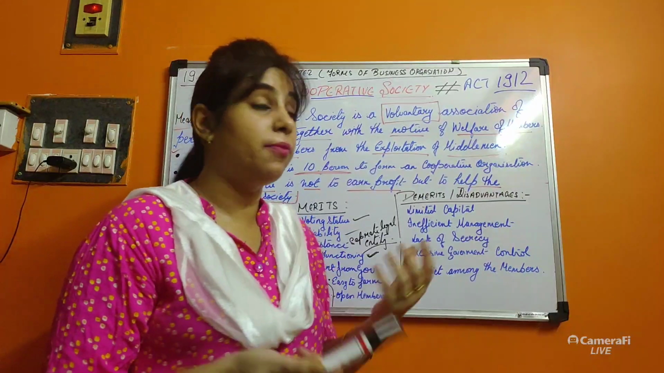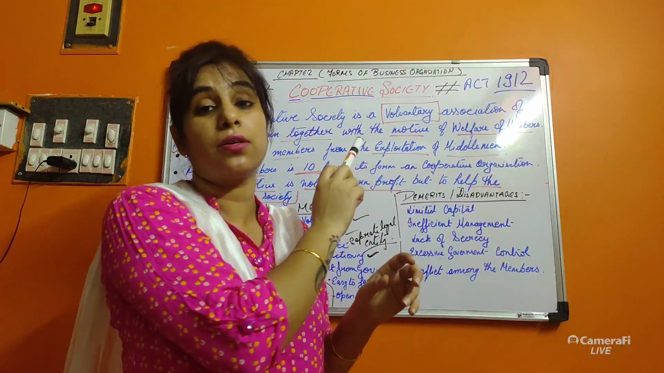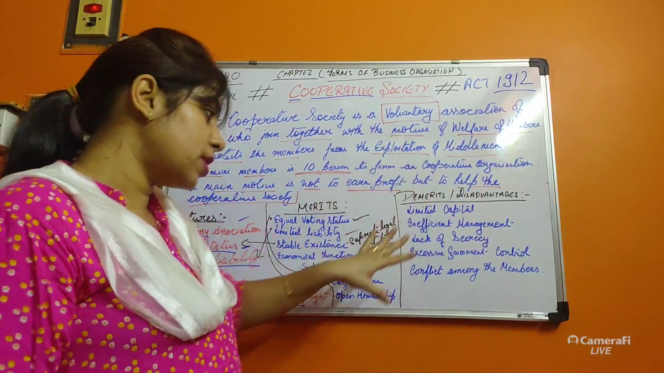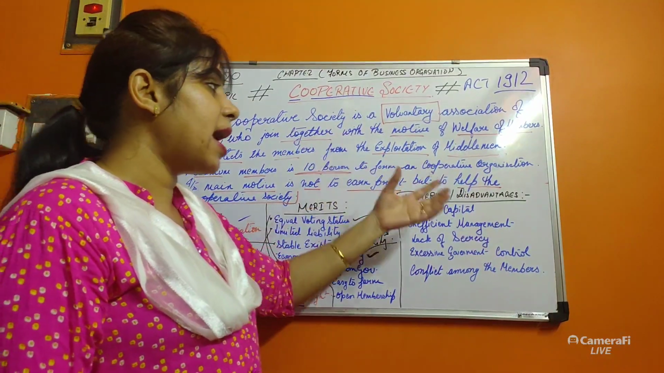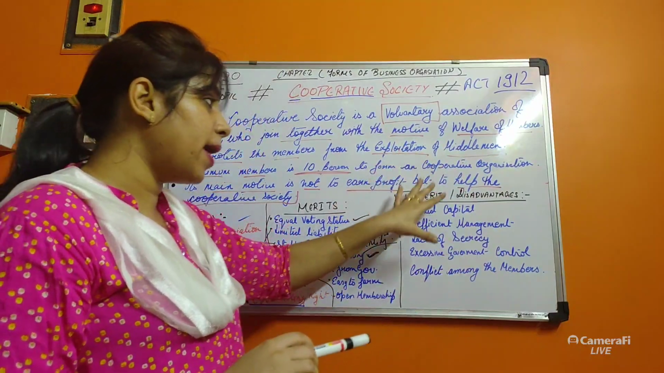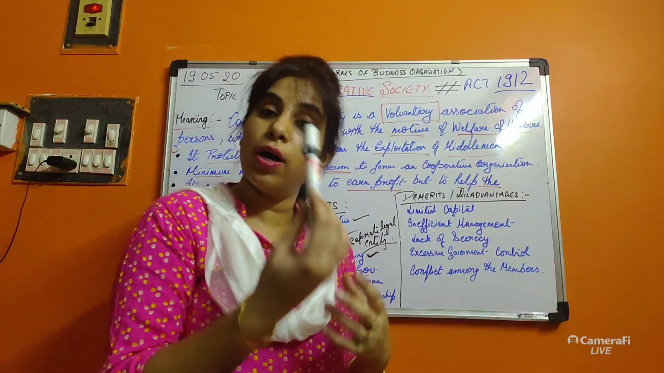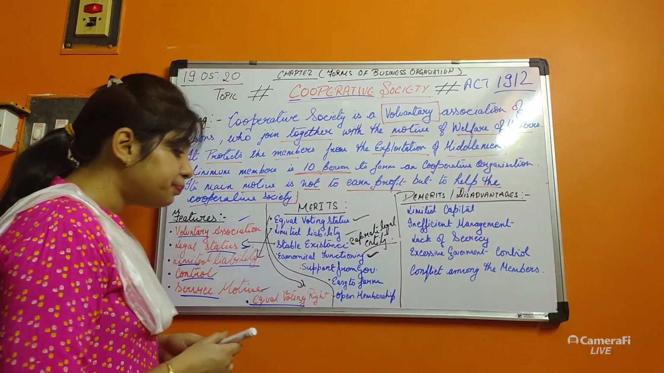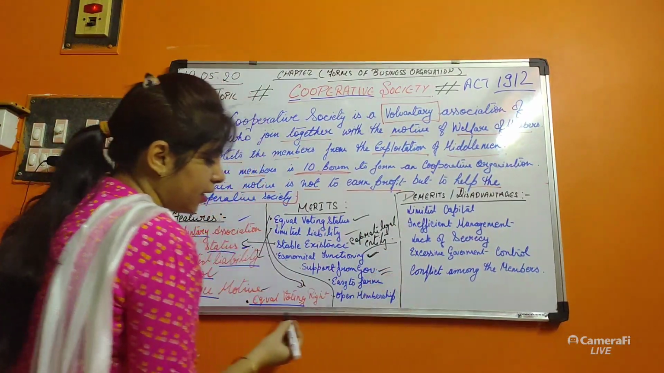Why will I get it? By becoming the member of the cooperative society. So, they are removing the middleman, and so we are getting it at a low cost. Now, how will we get the low cost? We will understand over here.